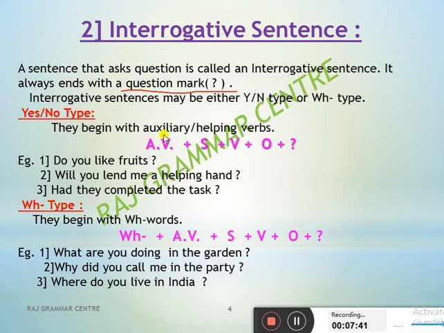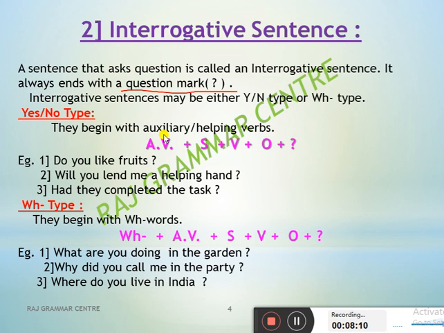Interrogative sentence may be either yes-no type or WH type, right? For understanding what I am saying: in the paper, for school and college students, they will never ask you yes-no type or WH type. Affirmative, negative, that will be there. Change from affirmative to negative or change from negative to affirmative. If they ask you to identify the sentences, then you write only assertive. When the changing is there, they will ask you this one, affirmative to negative.